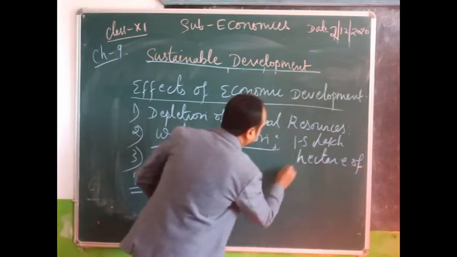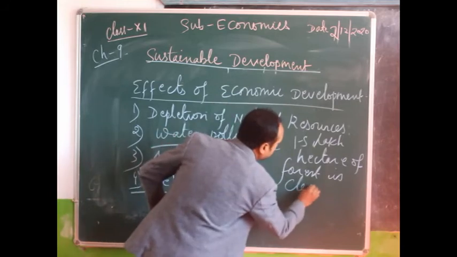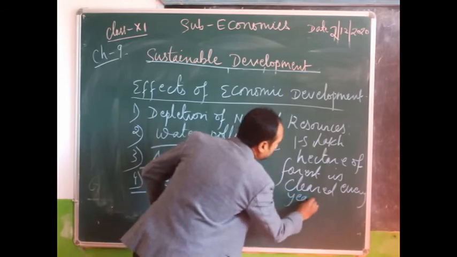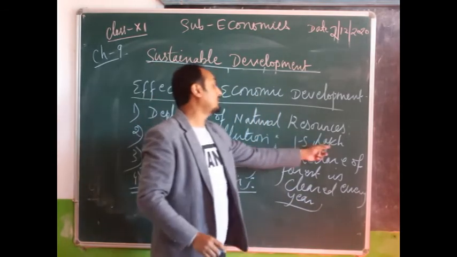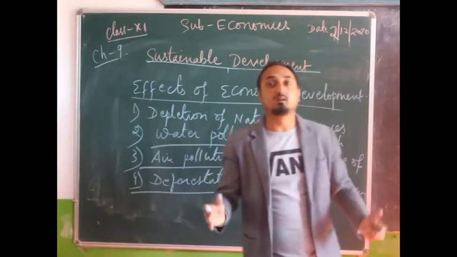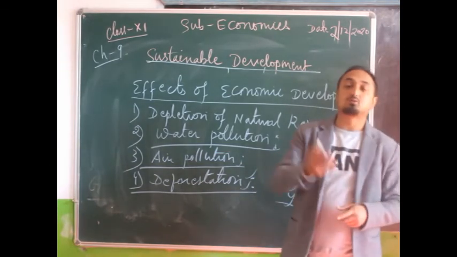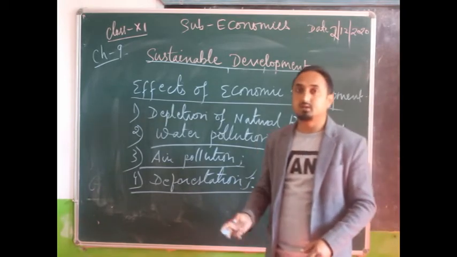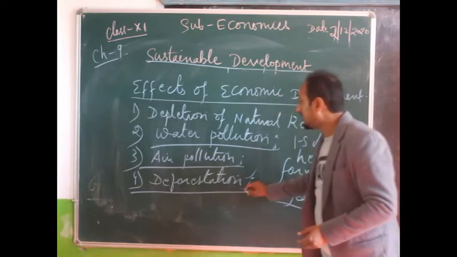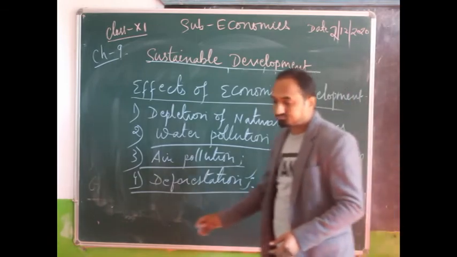Every year, how much? 1.5 lakh hectares. It is not a small amount. So if forest is cleared for agricultural purposes, and similarly for urbanization and setting up of industries, the forest is continuously lost. That is also one of the important effects of economic development.